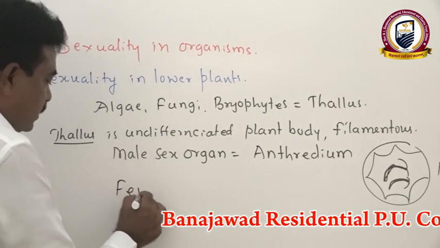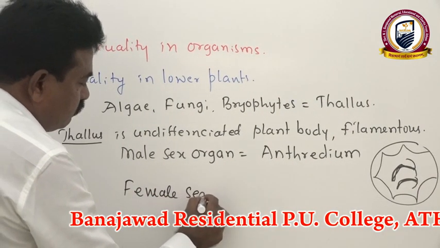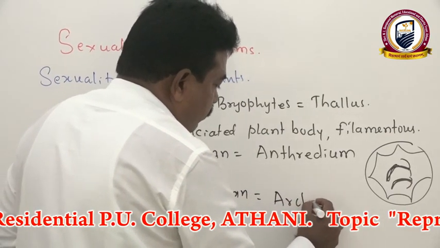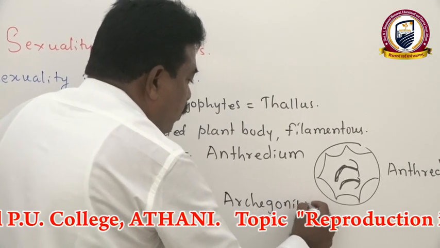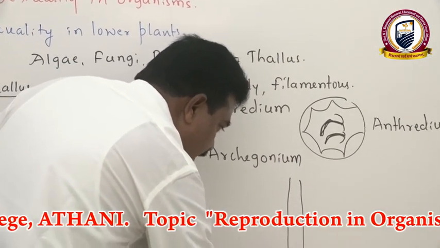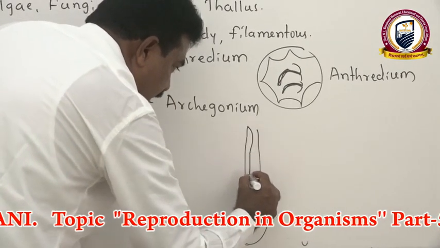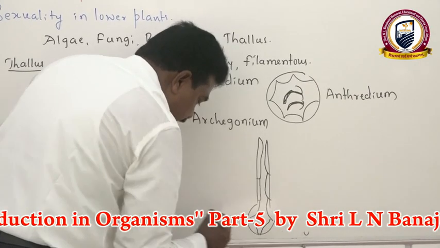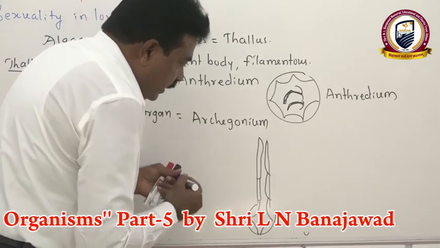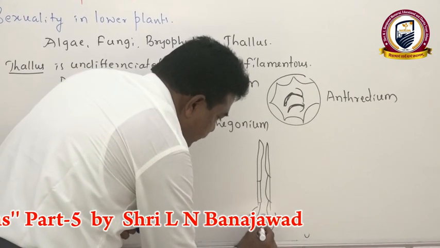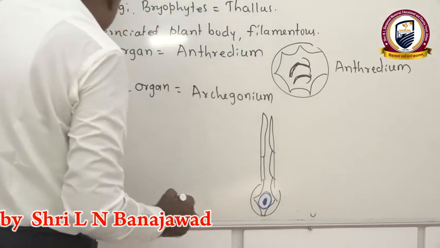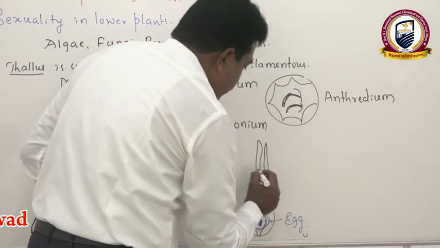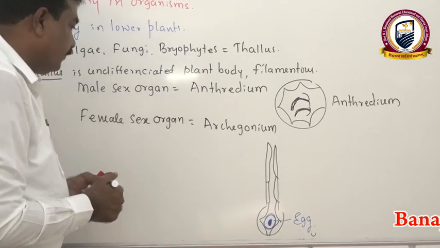Then the female sex organ we call archegonium. It is a flask-like structure having a single large egg or ovum at the center. This archegonium acts as the female sex organ, and it produces the egg.